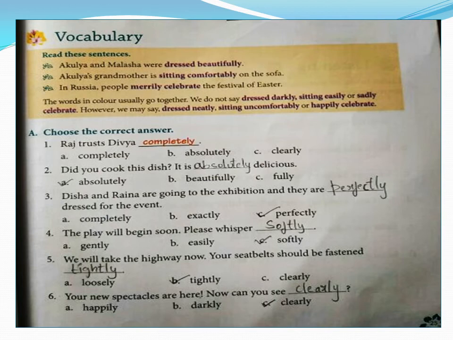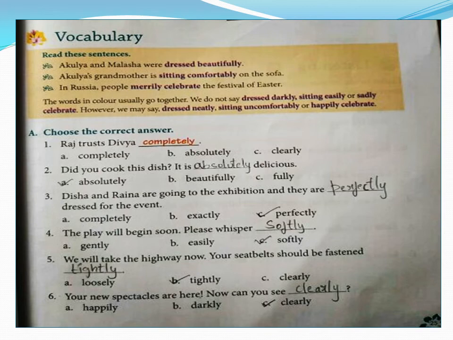Now, if you look at these colored words, children: dressed beautifully, sitting comfortably, merrily celebrate. We have such kinds of words which match with each other. The words in color usually go together. We do not say dress darkly, sitting easily, or sadly celebrate. However, we may say dress neatly, sitting uncomfortably, or happily celebrate. So these are the combinations of words, children.